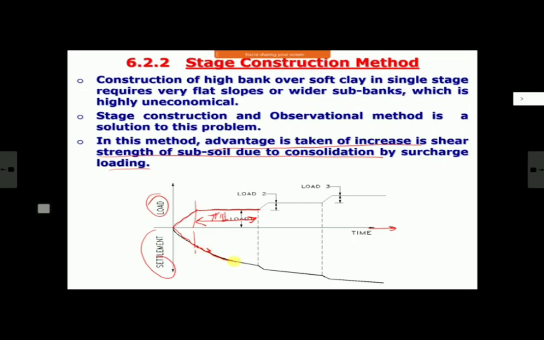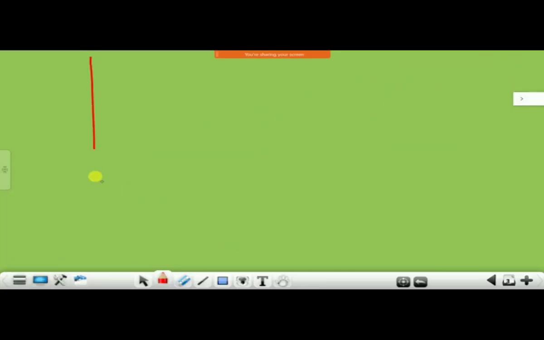By measuring settlement, I will know that my settlement has started stabilizing here. It means now my stage is ready for taking the next load. So I will put the second load increment, and again my settlement will increase, and this increase will continue. Then it will start stabilizing at some stage. That is my readiness for the next stage. So I will put the third stage, maybe this is the final stage, and then settlement. This is how I have constructed my bank in first stage, second stage, third stage. And if I parallelly plot my pore water pressure diagram, it will be something like this.